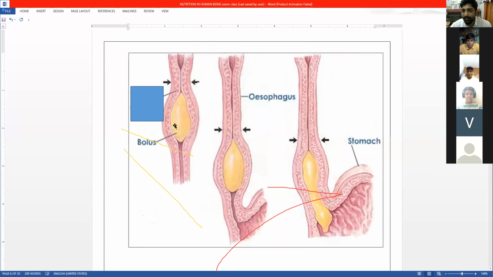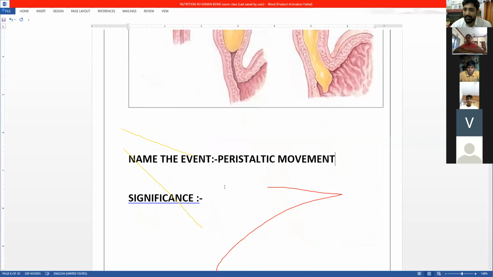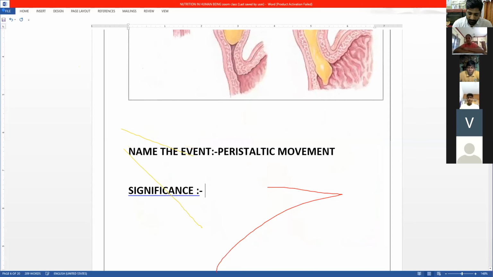If you see, wherever the food is there, that part is elongated and the other part is closed. Again similarly, where there is food, that part is elongated and the behind part is closed. So this is a rhythmic contraction and relaxation.